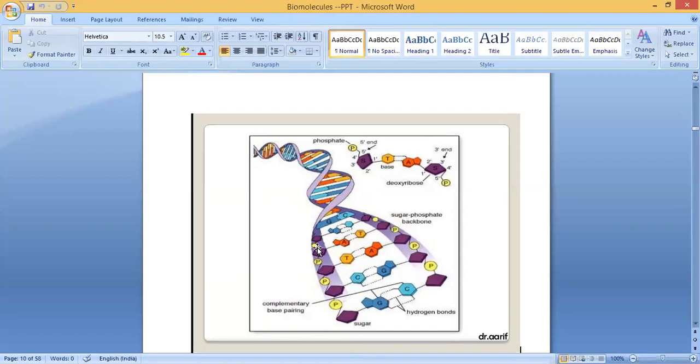But in RNA, as I told, instead of thymine, uracil is present. In the place of T, which one will come? U will come. Uracil will come.